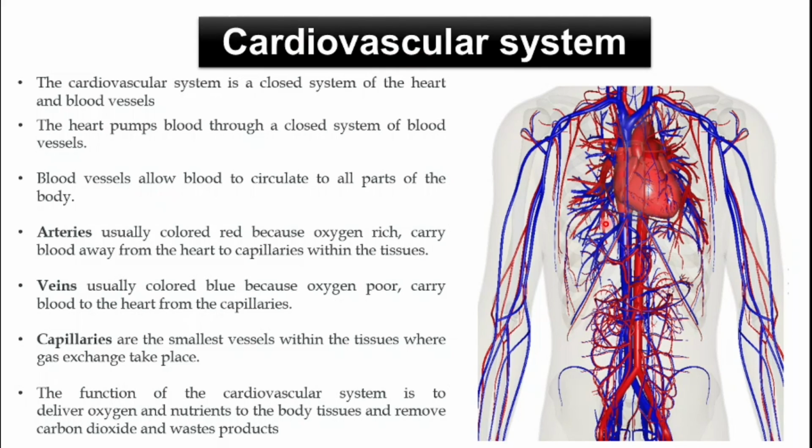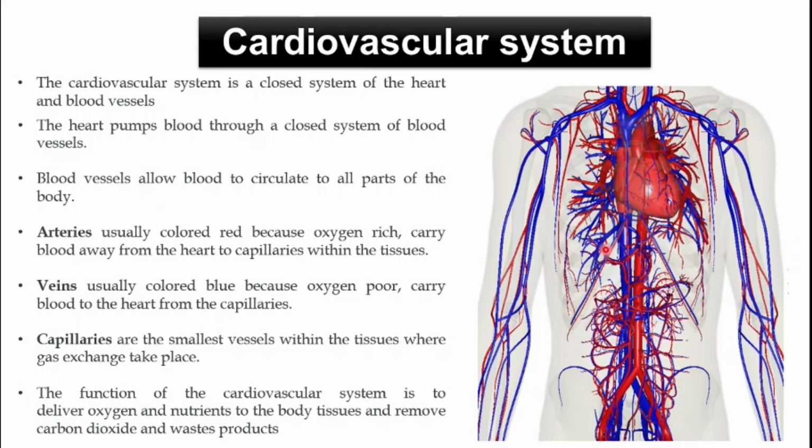So this is the cardiovascular system, and it consists of the heart, and these all are the blood vessels which are all over the body. And the cardiovascular system is a closed system. Why do we call the cardiovascular system a closed system? Because the blood flow in the heart and the blood vessels is continuous, and it is flowing in the heart and the blood vessels again and again, and it is not leaking out from these blood vessels or from the heart in the normal condition.